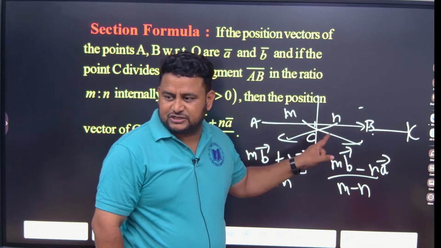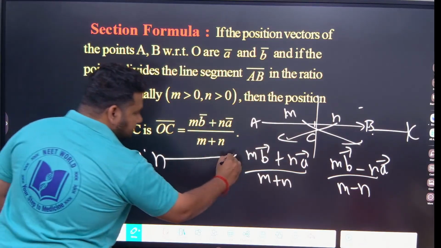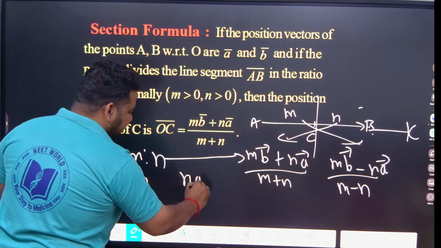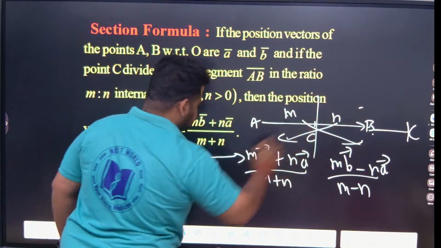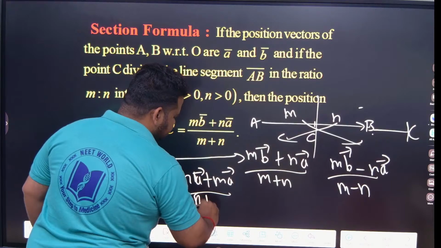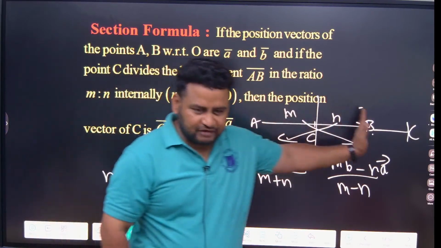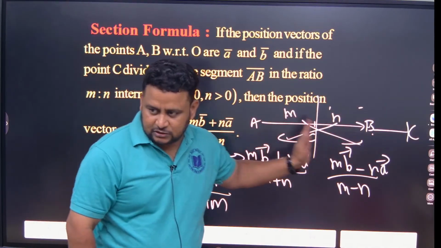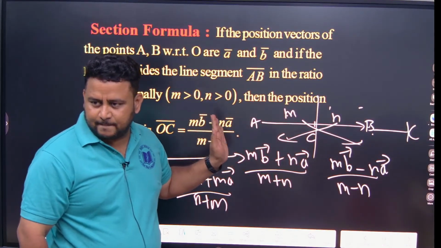If it is dividing in the ratio n is to m, then m is to n means this is the answer, but for n is to m the answer will be n into vector b plus m into vector a divided by n plus m. So please be careful. Here, n is coming means n into vector b, m into vector a. But here it is dividing in the ratio m is to n, so this will be m into vector b, n into this one, plus. Clear?